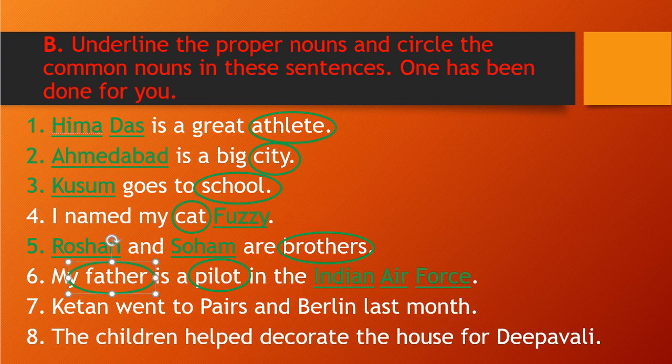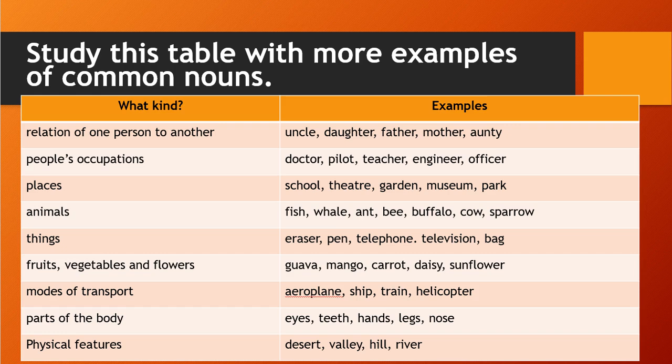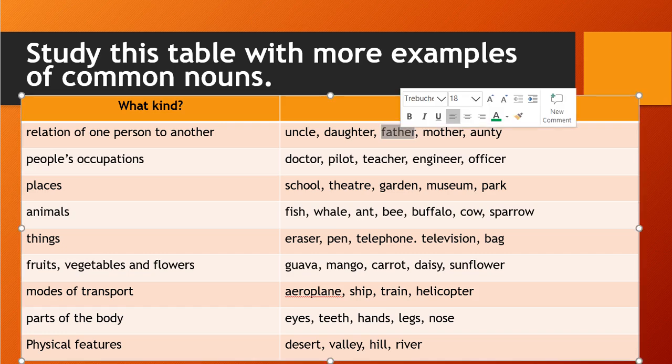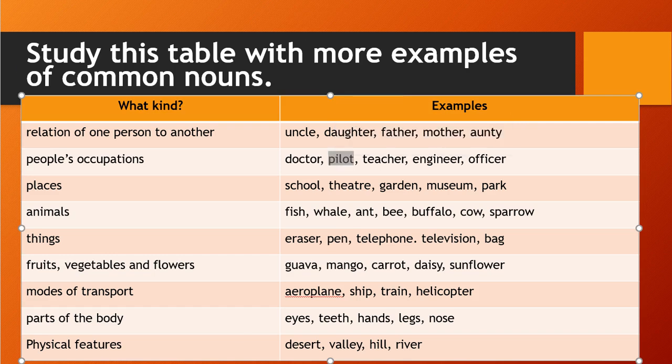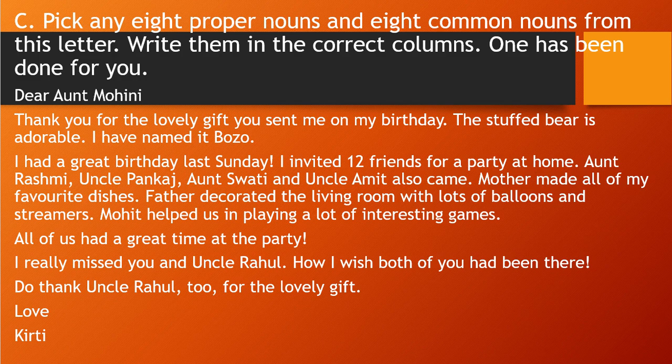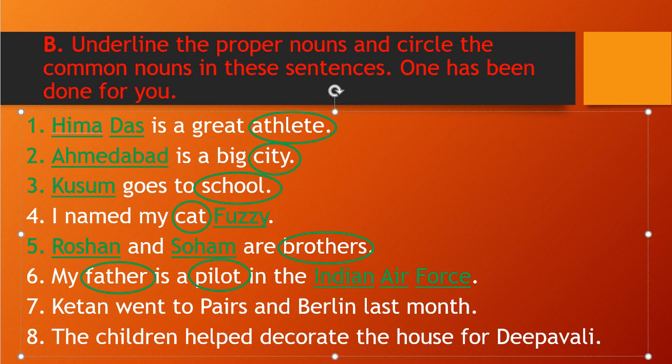If you notice the example I have mentioned, father is a common noun, pilot is a common noun. If you have understood the example, it is easy for you to answer, right? So here we have done that part.